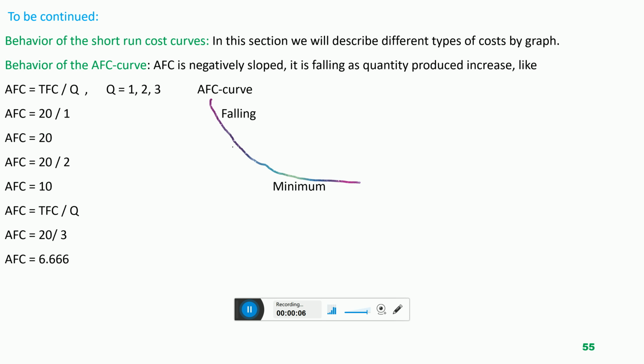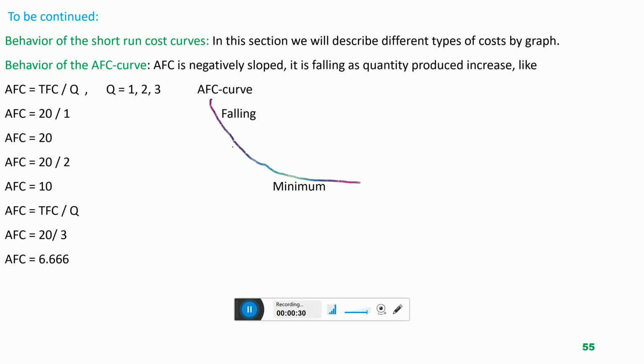In the previous lecture we were discussing the different types of costs of the company. Today in this section we will learn about the behavior of the costs of the company. What does this behavior mean? When the company wants to manufacture output, definitely the company has to pay money for that, and that is called cost of the company.